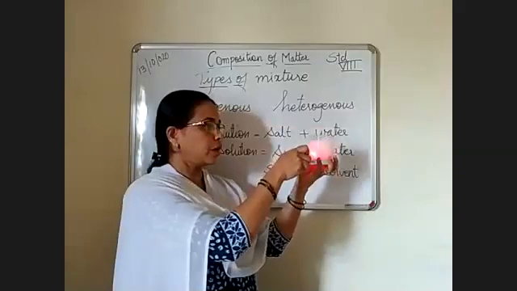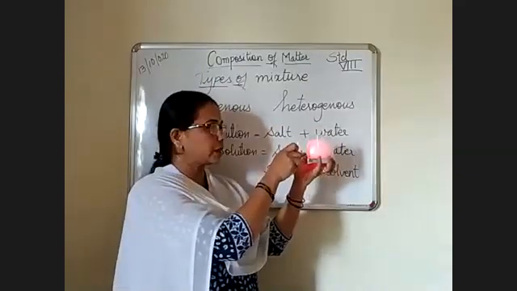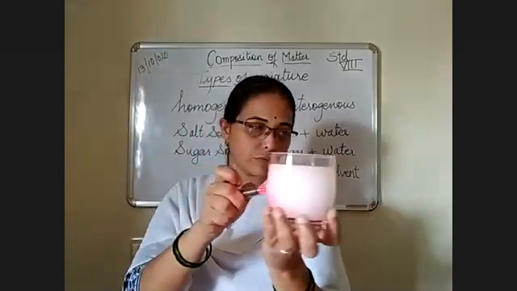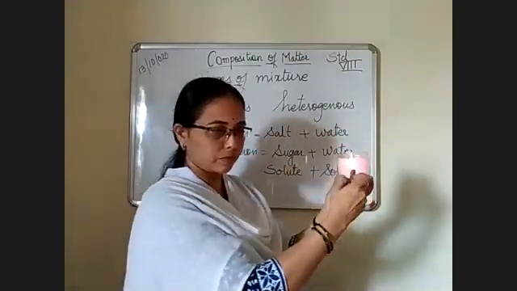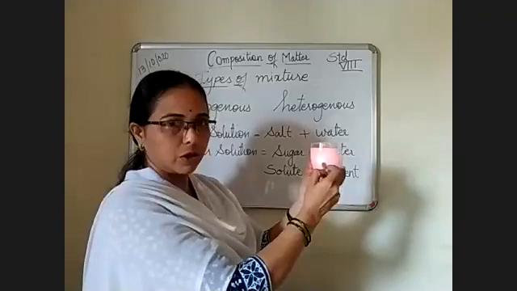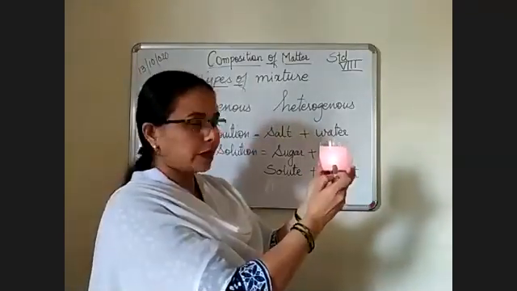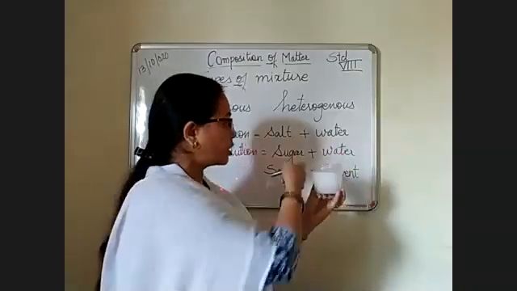When I put the light inside, we'll find it itself glows. See, the substance is becoming red. It itself glows and light doesn't come out here.